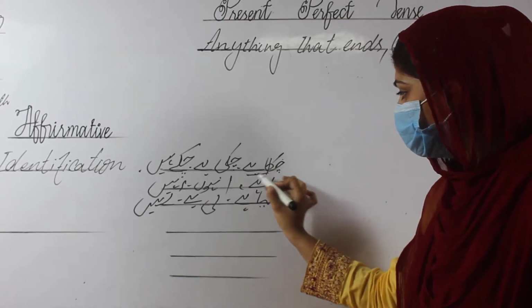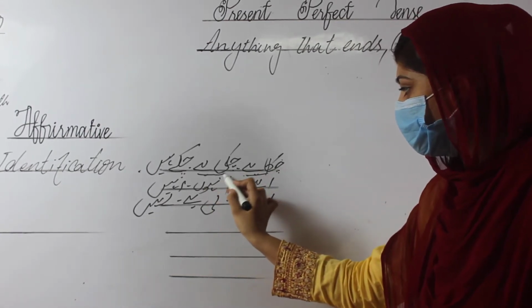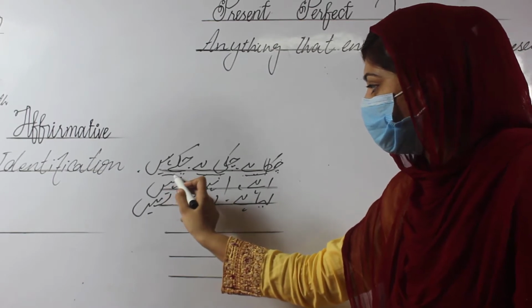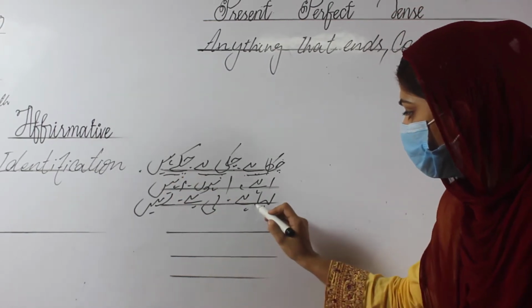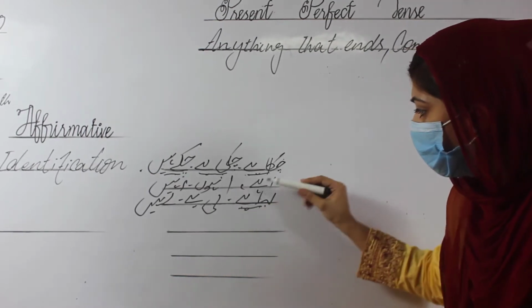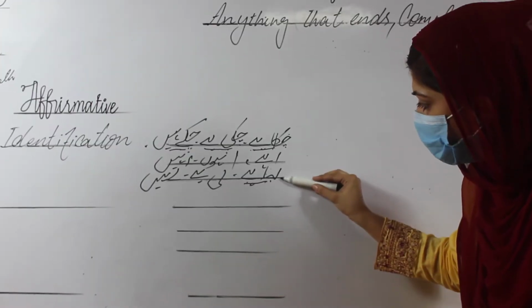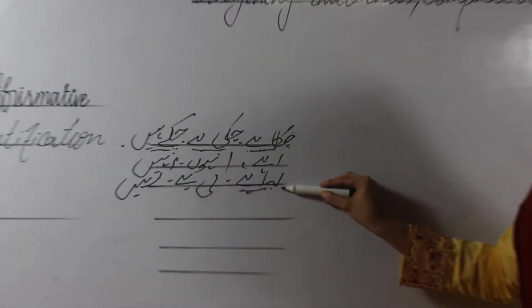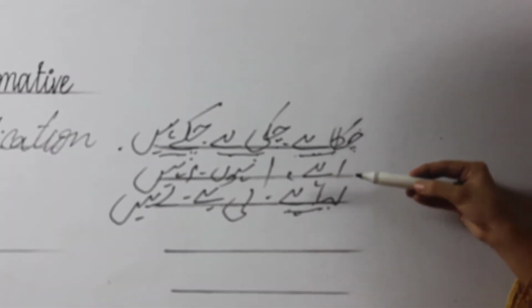This one is alif hai, this one is choti ye hai, this one is badi ye hai, which means that if we focus on the ending point of "liya hai", it is alif hai. We can say that these three types are apparently different, but in fact they are the same.